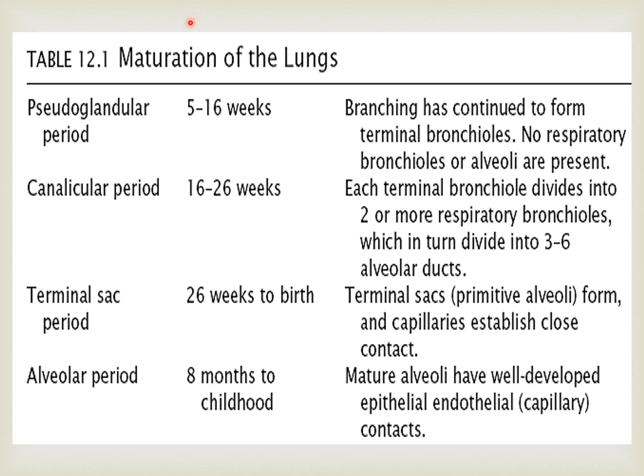Now this is a table showing the maturation of the lungs. We divide it into 4 periods. The pseudoglandular period, which is between the 5th to 16th week of intrauterine life. The canalicular period, which is 16 to 26 weeks of intrauterine life. The terminal sac period, which is 26 weeks till birth, and the alveolar period, which is 8 months to childhood.